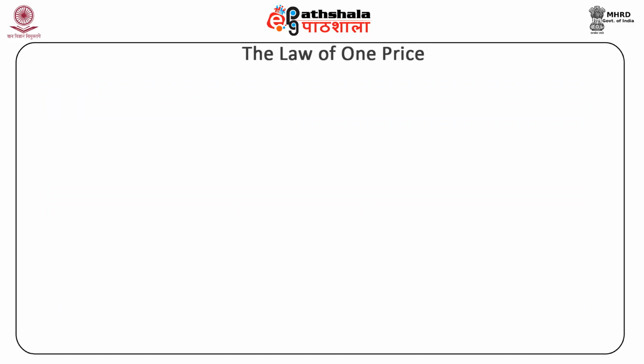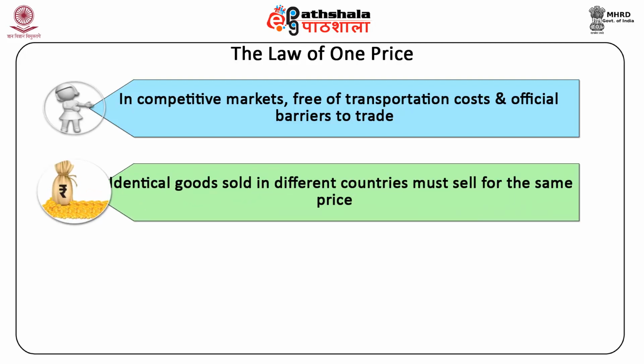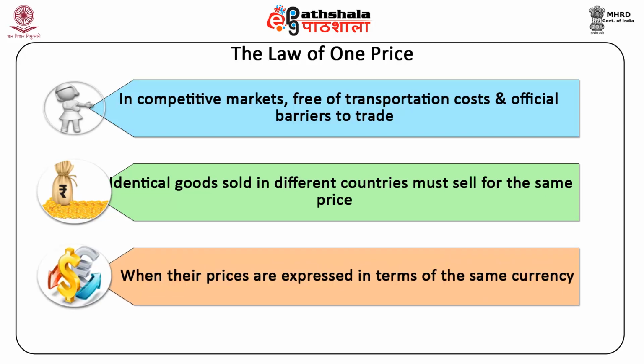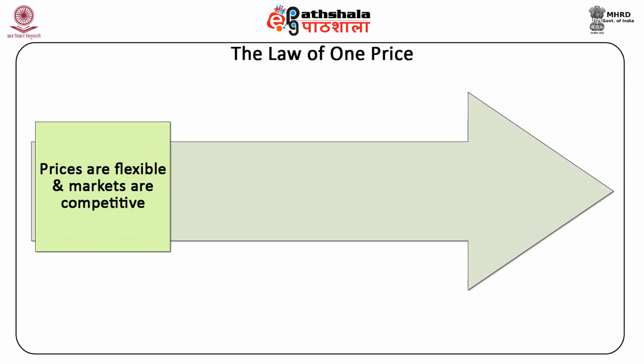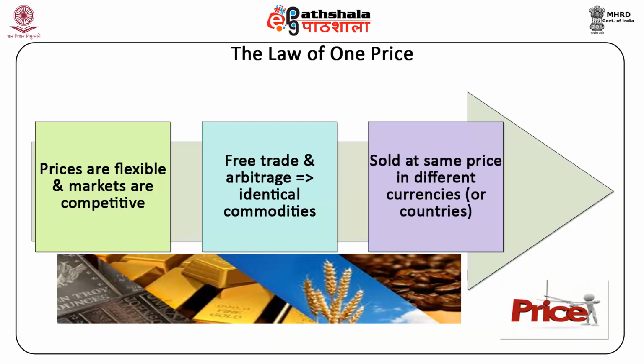Let us first discuss the law of one price. The law of one price states that in competitive markets, free of transportation cost and official barriers of trade, identical goods sold in different countries must sell for the same price when their prices are expressed in terms of the same currency. This means that if prices are flexible and markets are competitive, then free trade and arbitrage ensures that the identical commodities must be sold at the same price in different currencies or countries.